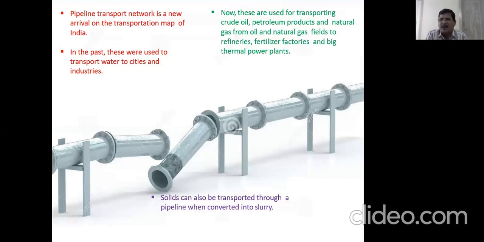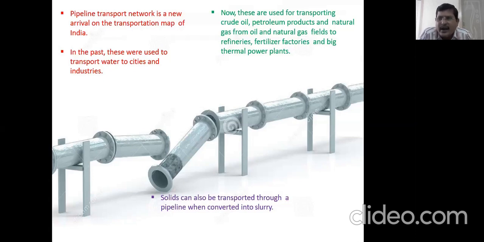Always when I say pipeline, you might think only about water through pipelines. Now, these are used for transporting crude oil, petroleum products, and natural gas from oil and natural gas fields to refineries, fertilizer factories, and big thermal power plants. So many things are being transported.